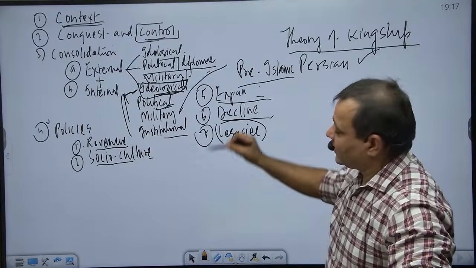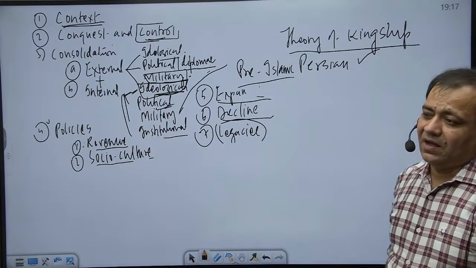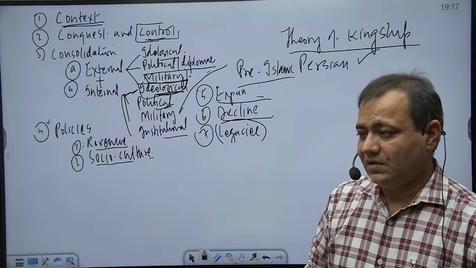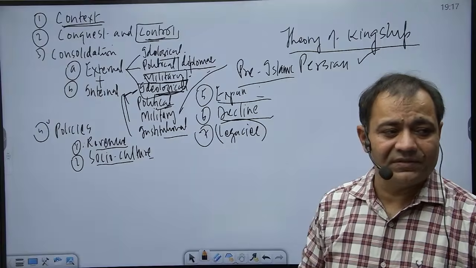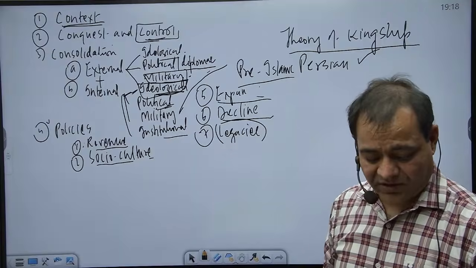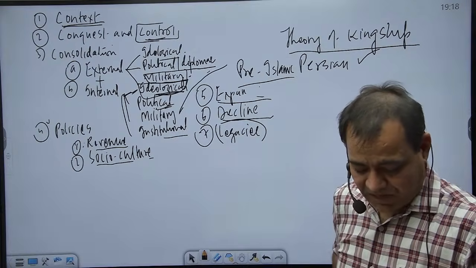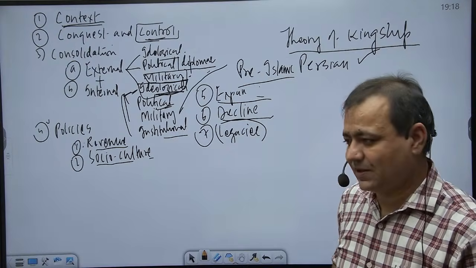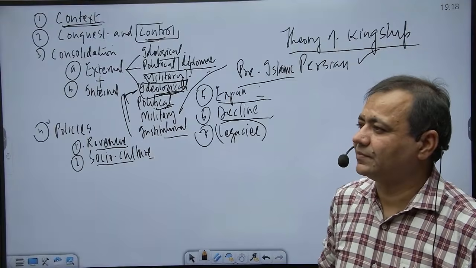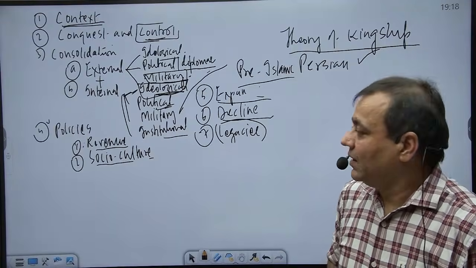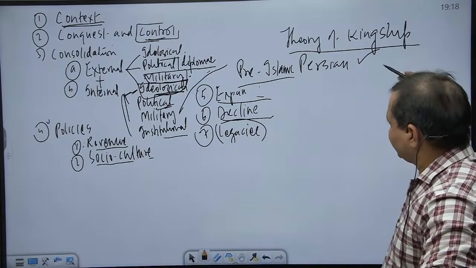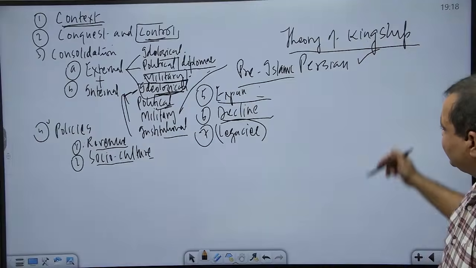Pre-Islamic heroes were celebrated by a very famous author, whose name is very important in India also. You must be knowing about a book known as Shahnama. The author of Shahnama, I'm not able to recall his name. That is the tip of the tongue phenomenon. Leave him. It is not about that person. It is about the pre-Islamic Persian tradition that came to be used in his theory of kingship.